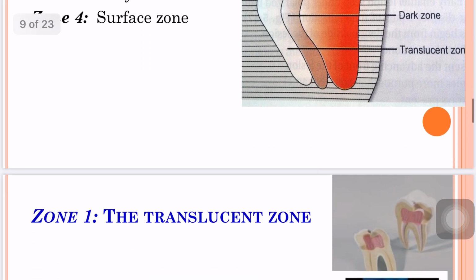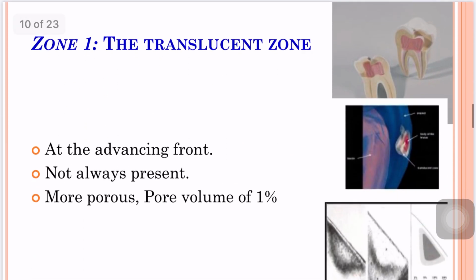Coming to zone 1, this is the translucent zone, which lies at the advancing front of the lesion. It is not always present. This zone is more porous than the sound enamel, having a pore volume of up to 1% compared with 0.1% in case of sound enamel.